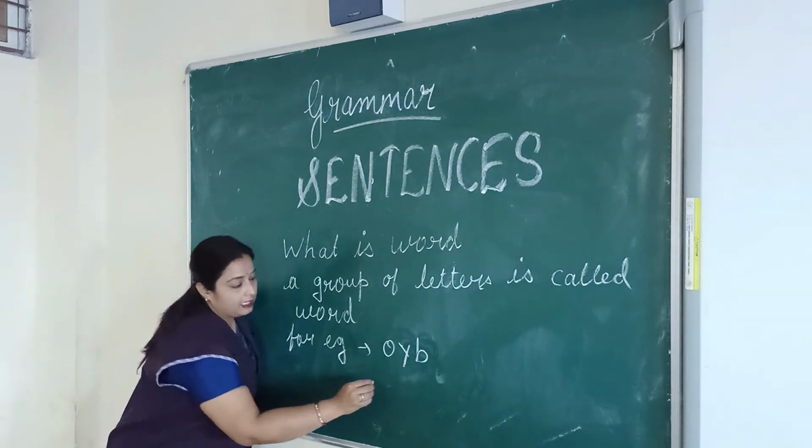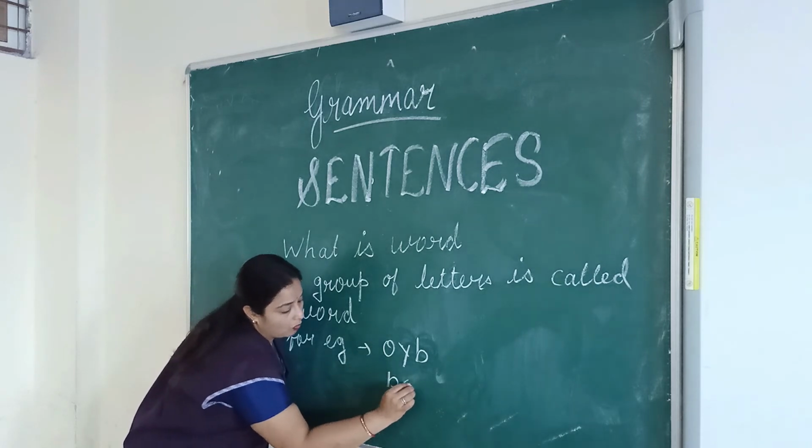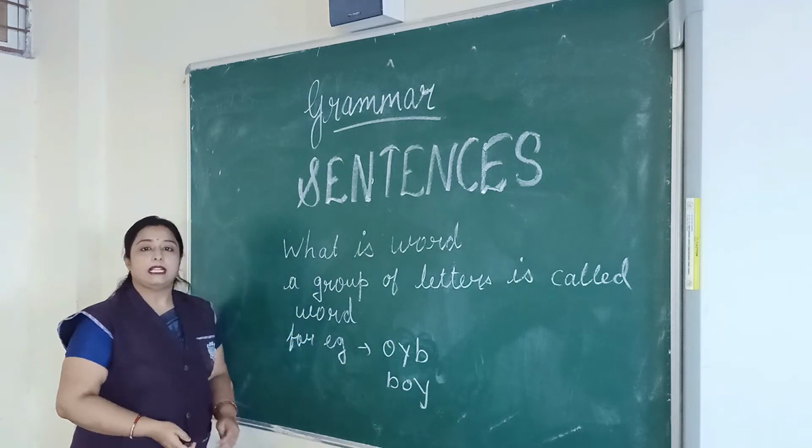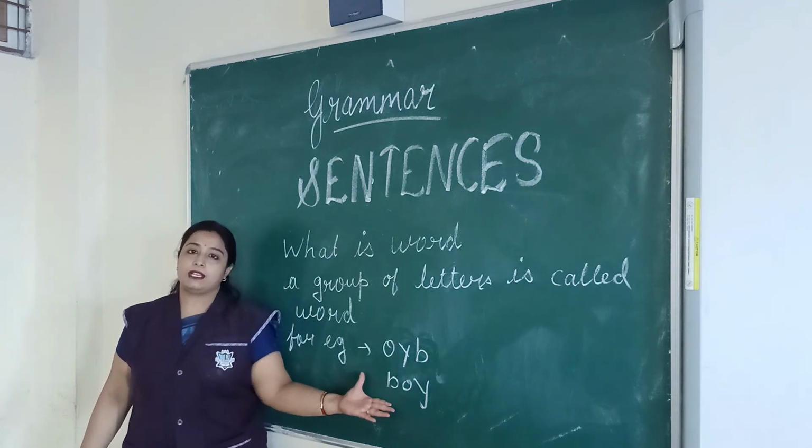Again, then we write B, O, ball. It is a group of letters and it makes sense.